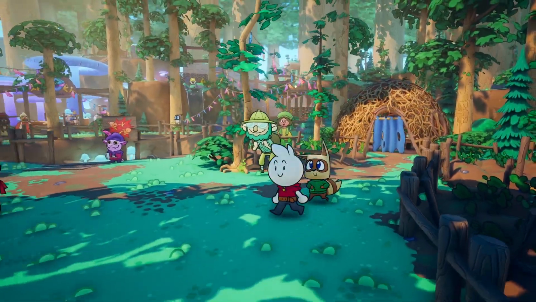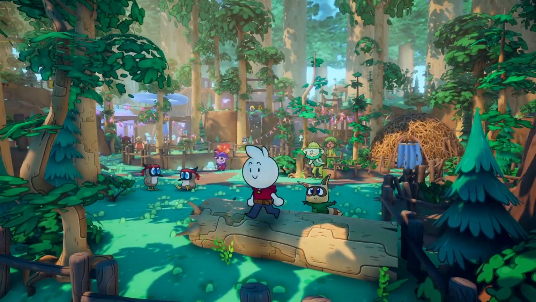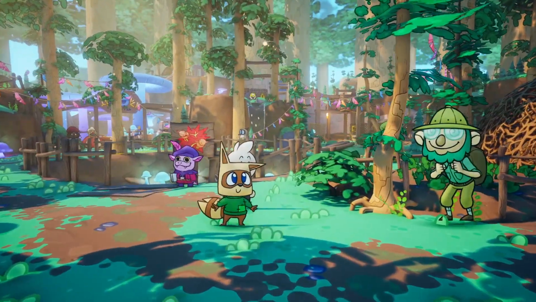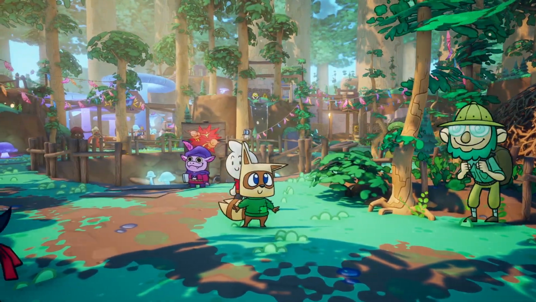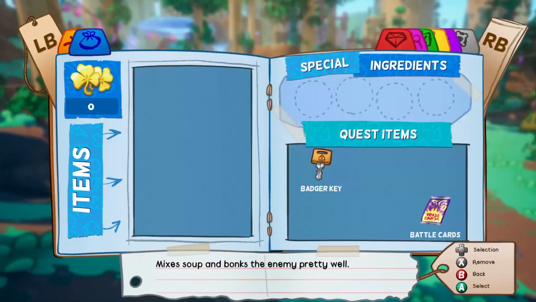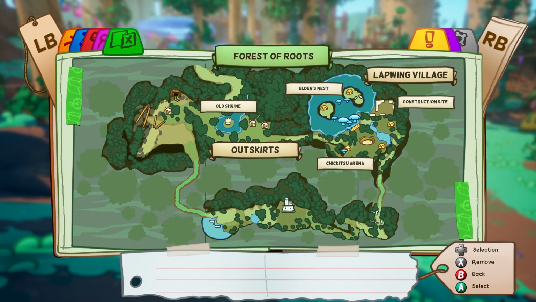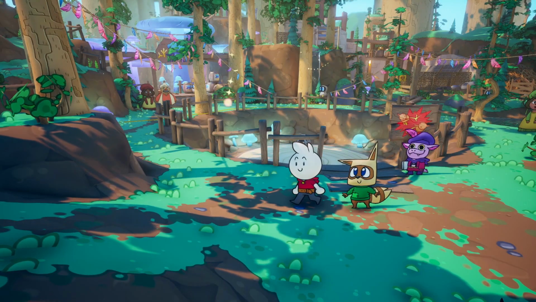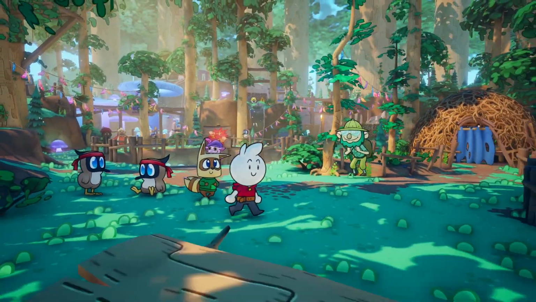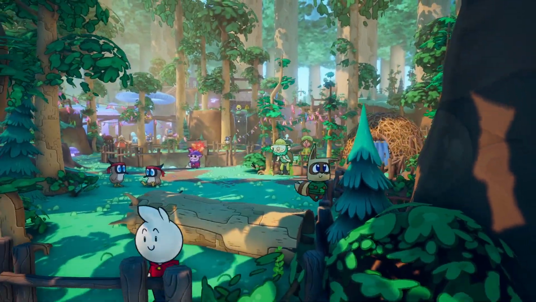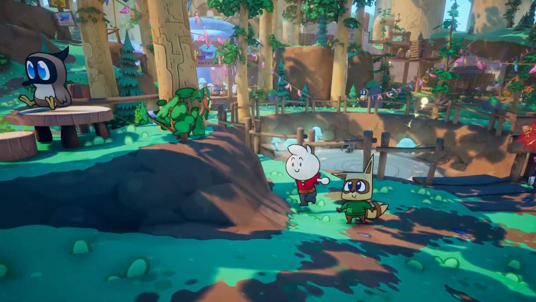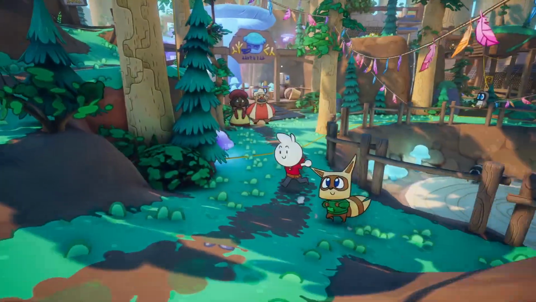Alright, so now, what's the next thing that we can actually do here? Oh goodness. Let's see here. You have your map that you can look at. Look at all your quests. Let's see. I do remember that there was something else that you can do in this area, so let me try and remember how to do that.